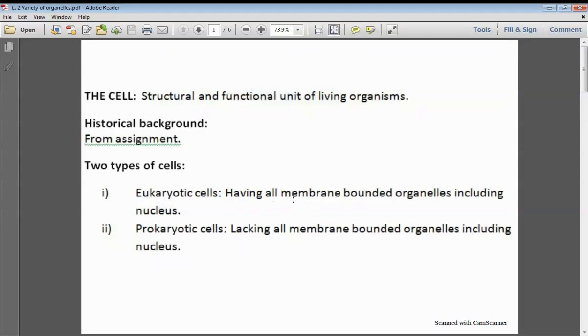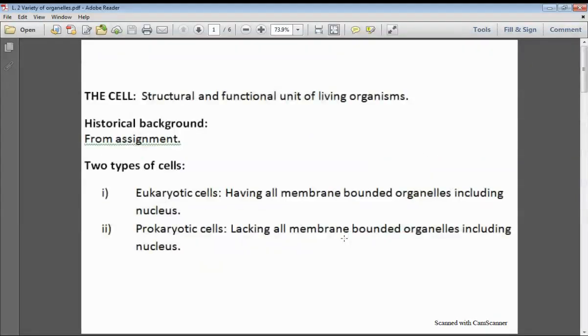but it lies with respect to all membrane bounded organelles. Cells having membrane bounded organelles are called eukaryotic cells, and membrane bounded organelles include nucleus, mitochondria, chloroplast, endoplasmic reticulum, etc. All these are present in the eukaryotic cell. And number two is the prokaryotic cell. Prokaryotic cells lack all membrane bounded organelles including the nucleus. So all membrane bounded organelles will be absent in the prokaryotic cell, including the nucleus. It is a single type of cell and it contains only non-membrane bounded organelles.